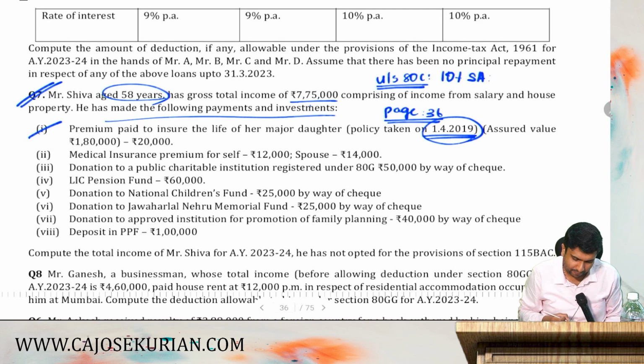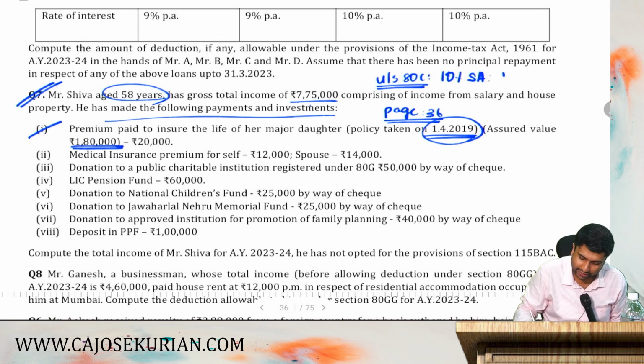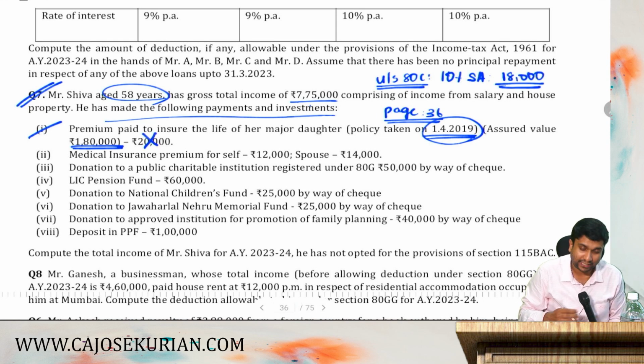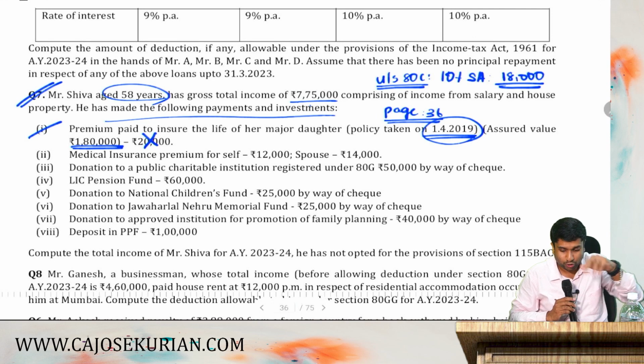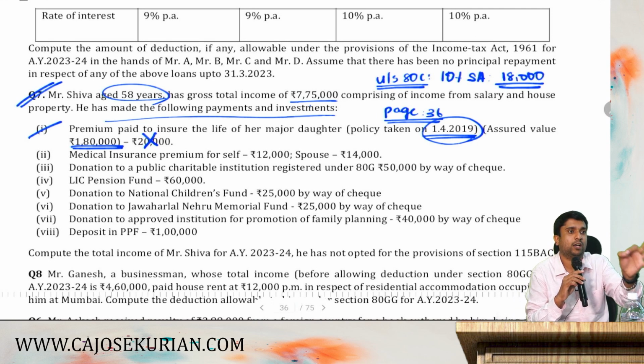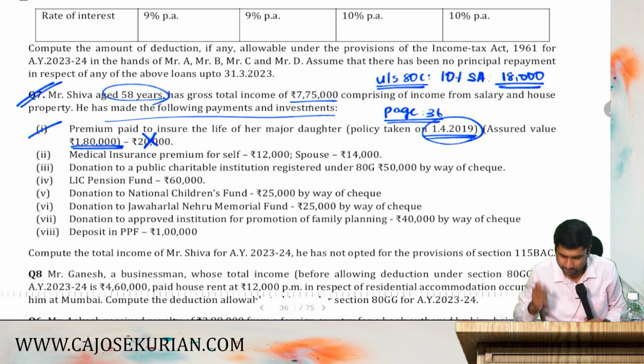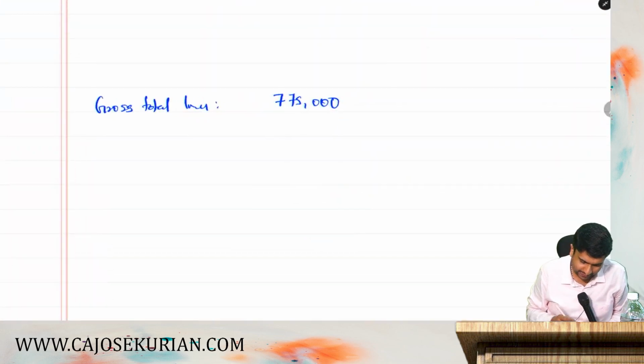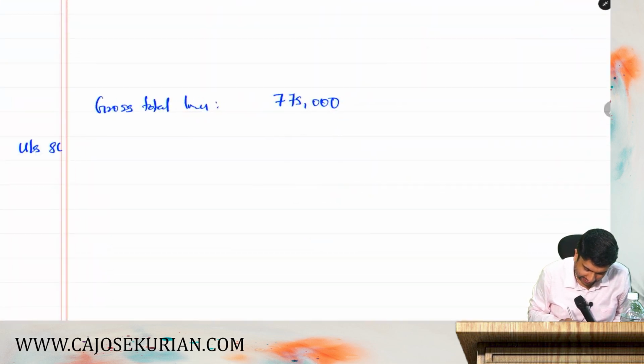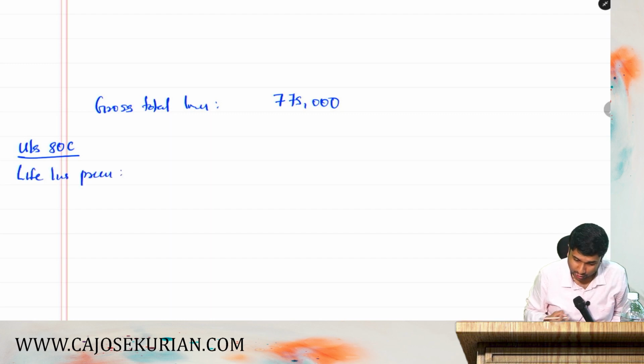And how much is the sum assured? 1,80,000. 10% of the sum assured shall be 18,000 rupees. Hence, you cannot claim deduction for the entire 20,000. Out of that, you can claim only deduction for 18,000 rupees. Are you all with me? So what I can write is, under section 80C, life insurance premium that we have paid is how much?